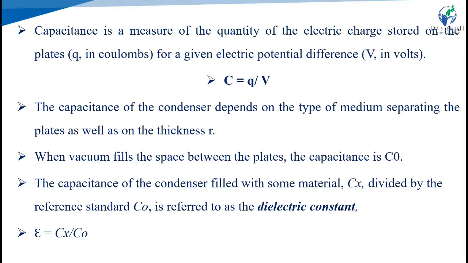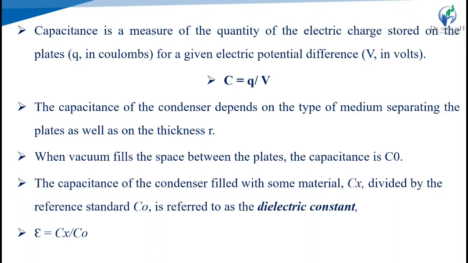Here we use the terminology capacitance. It is a measure of the quantity of electrical charge stored on the plate for a given electric potential difference. So C is equal to Q upon V, where Q is the electric charge stored on the plate, divided by V, the electrical potential difference in volts. The capacitance of the condenser depends on the type of medium, the type of solvent separating the plates, as well as on the thickness. When a vacuum fills the space between the plates, the capacitance is C0.